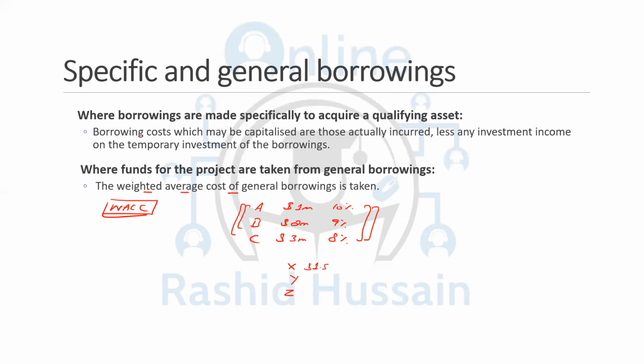But there's one point written here that is very important to understand. The borrowing costs which may be capitalized are those actually incurred. And remember that principle, it should be related to the construction period, less any investment income on temporary investment of the borrowing.